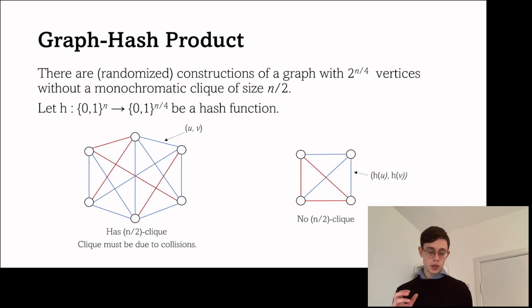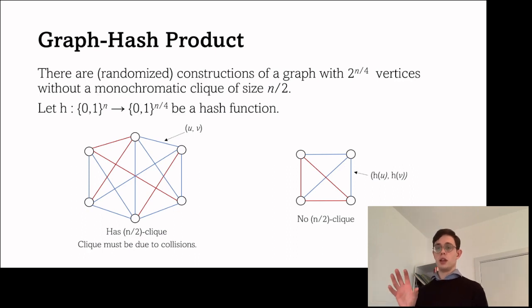The first thing is just a fact: there are randomized constructions of a graph on 2 to the n over 4 vertices that do not contain a monochromatic clique of size n over 2. So suppose we have one of these graphs, and we have a hash function that shrinks, taking in n bits and outputting n over 4 bits.